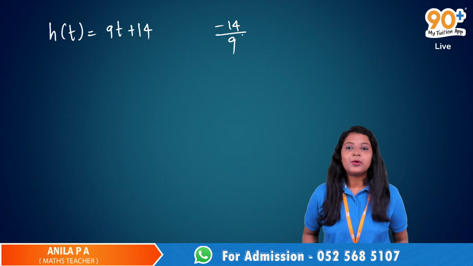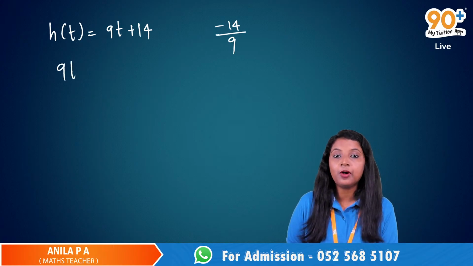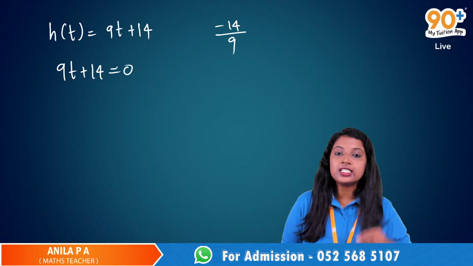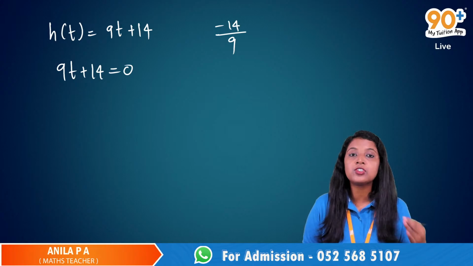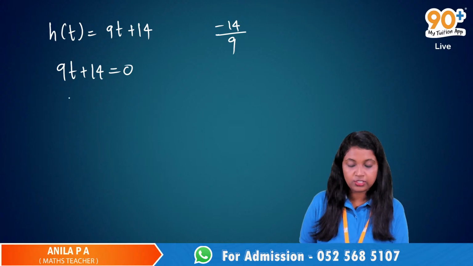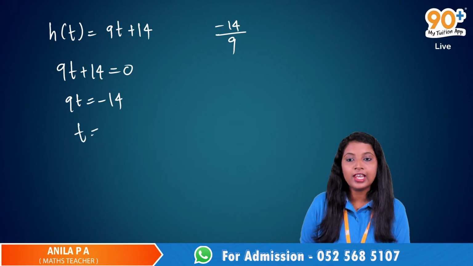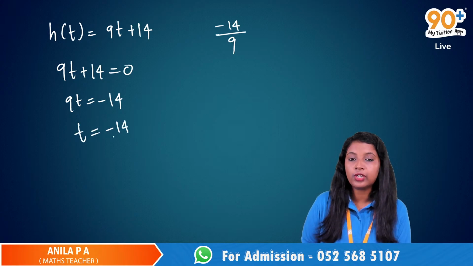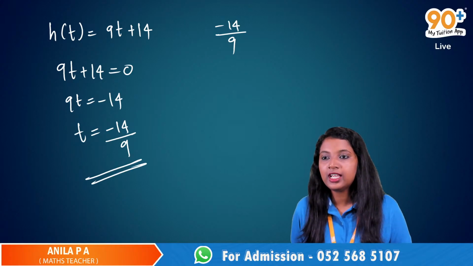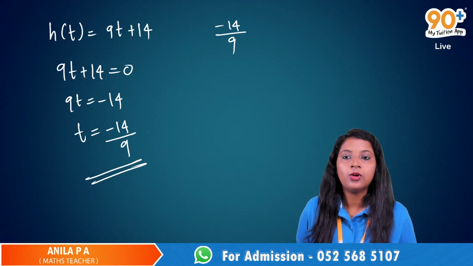In order to find the zero of a linear polynomial, we just equate that polynomial to 0. We have the polynomial 9t plus 14 and we equate it to 0. Now we have to solve for t, a linear equation in one variable. First we transpose the 14 to the other side. It becomes minus 14, and then t is equal to minus 14 divided by 9. Okay, minus 14 by 9, Helmi, then Insha, Ayman.